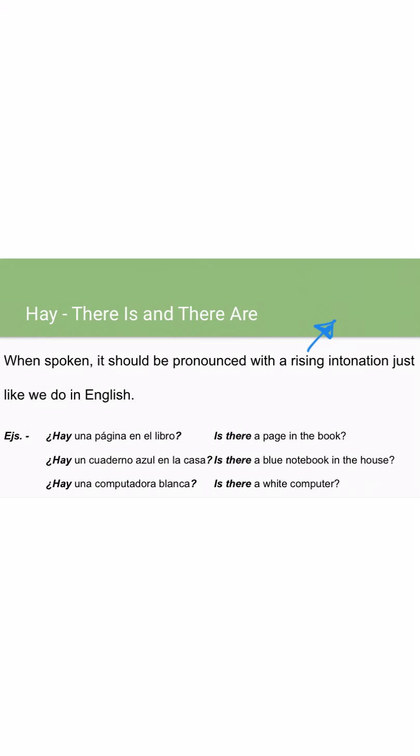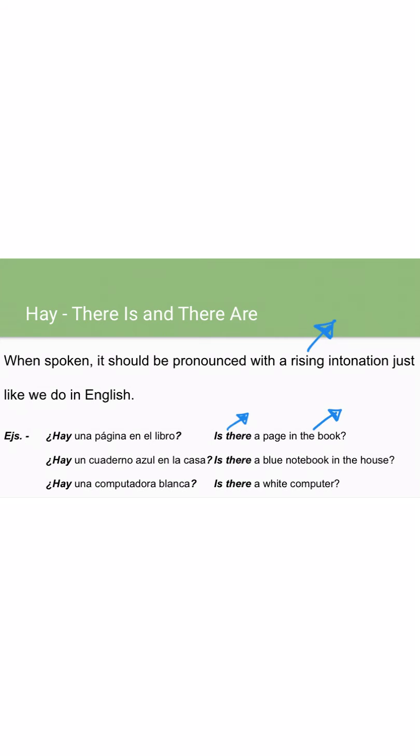So check this out. The first ejemplo says, "¿Hay una página en el libro?" Is there a page in the book? Do you hear how we naturally in English read that as we go up towards the end? We say, is there a page in the book? We go up. Sometimes you can even go up here. That is what we mean by rising intonation.